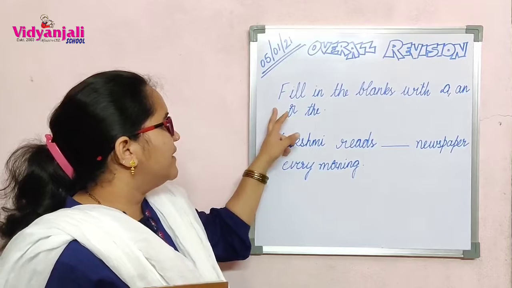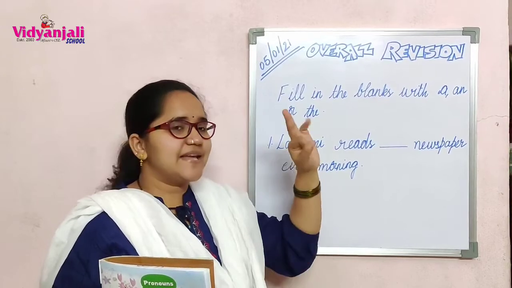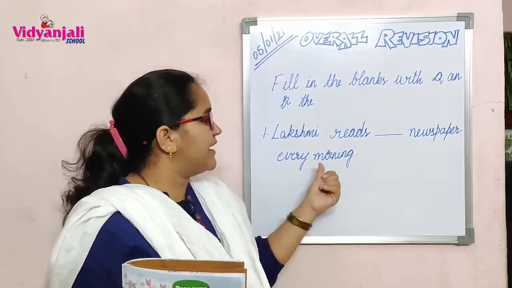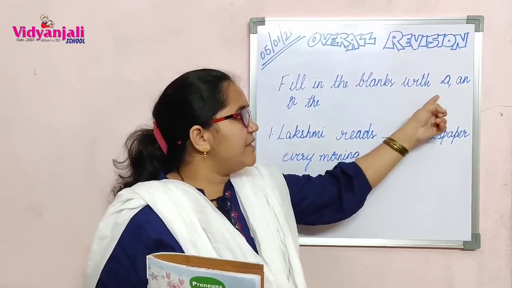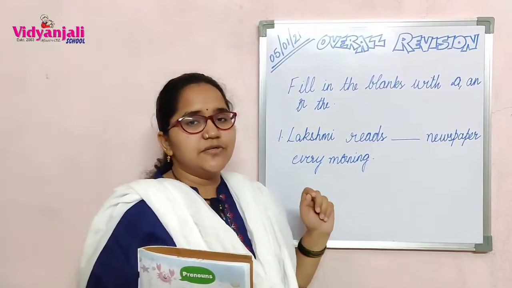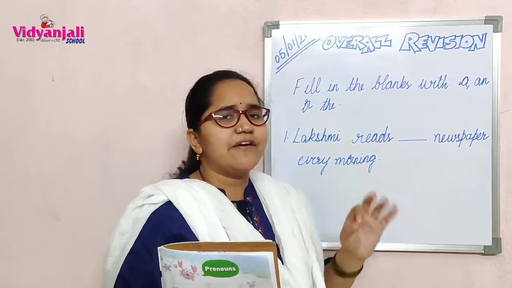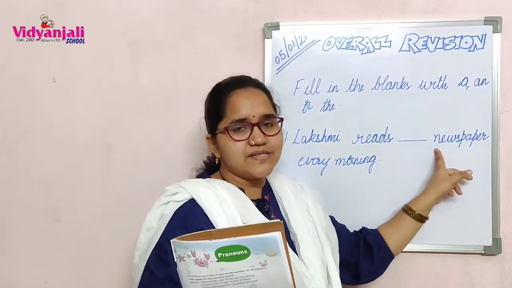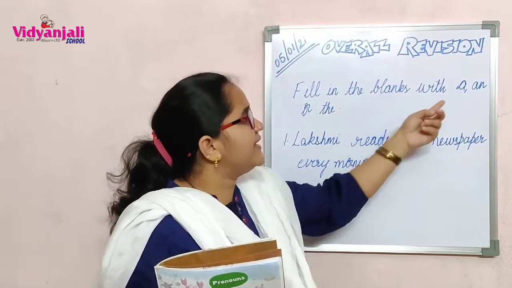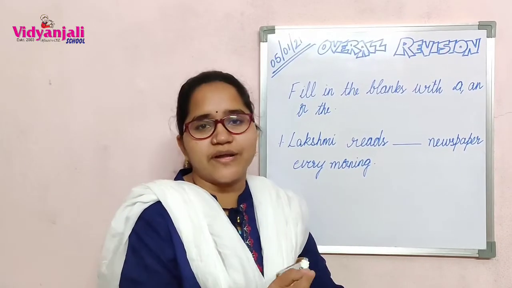Next Roman in our grammar. Fill in the blanks with a, an, or the. How many articles? A, an and the. Yes. Now, Lakshmi reads blank newspaper every morning. Lakshmi reads a newspaper every morning. Lakshmi reads an newspaper. Lakshmi reads the newspaper. Now, a, an. First of all, you have to think: an will not come here because it's a consonant sound. So you will get confused between a and the. She reads the newspaper means we are talking about a particular thing, right?